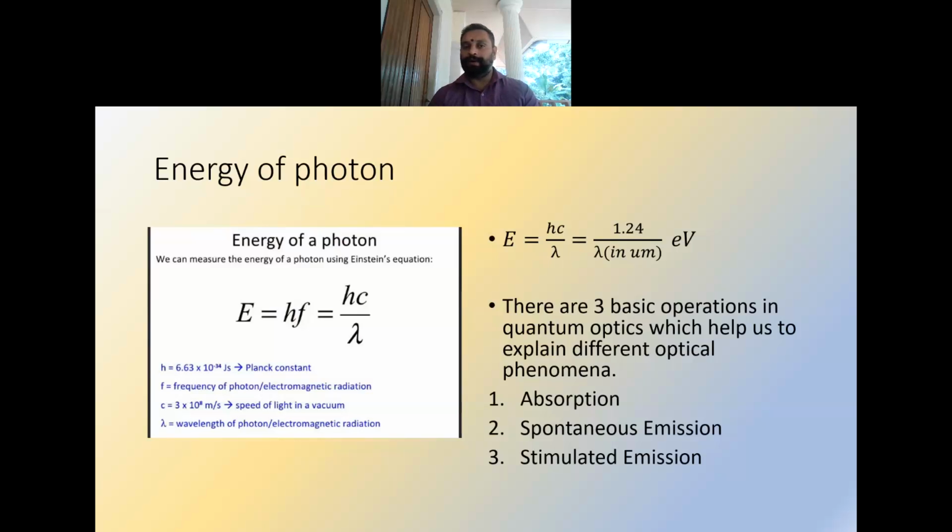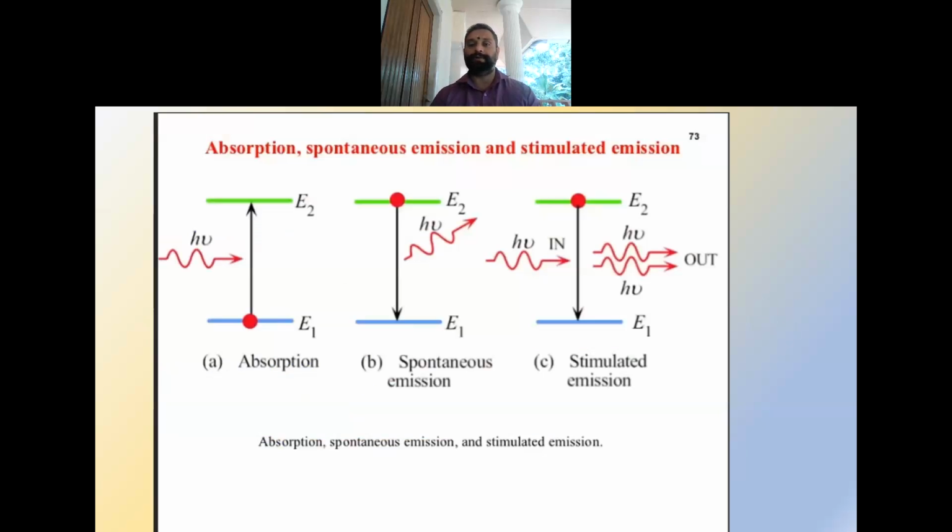In quantum theory, there are three basic operations which help us explain almost all the optical phenomena which are happening. They are absorption, spontaneous emission and stimulated emission. In absorption, a single photon comes with a particular energy. Usually that energy will be equal to the energy band gap of the material.